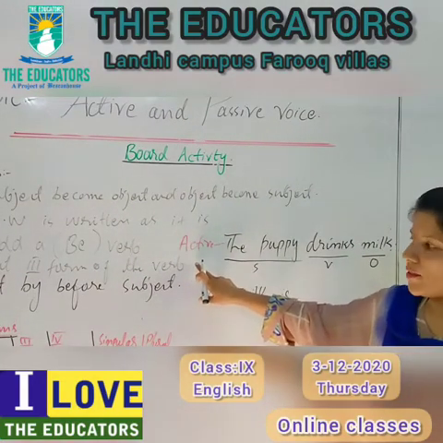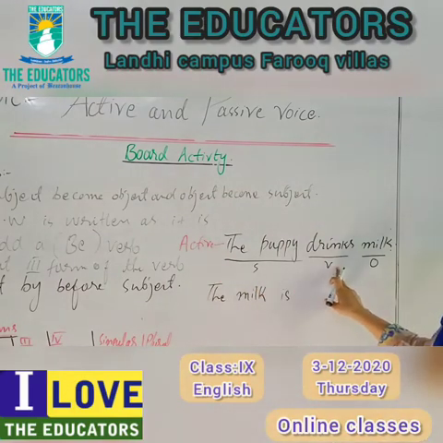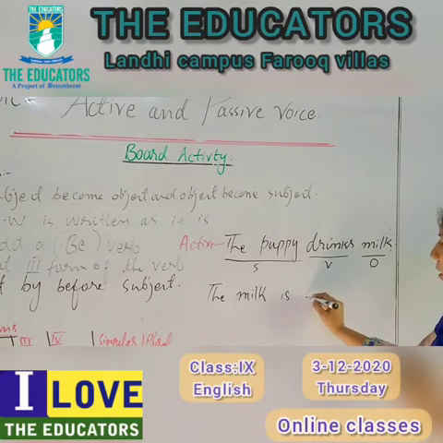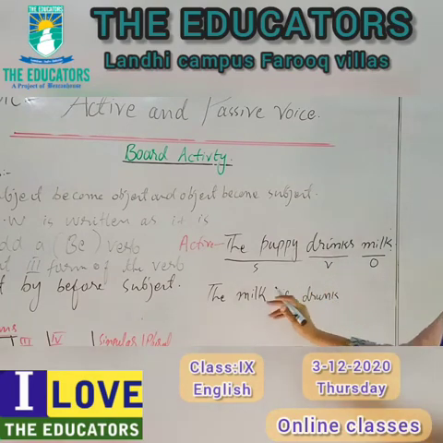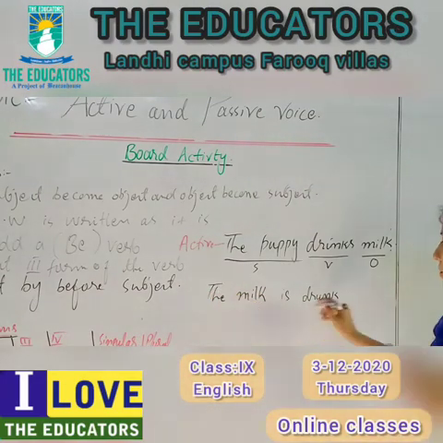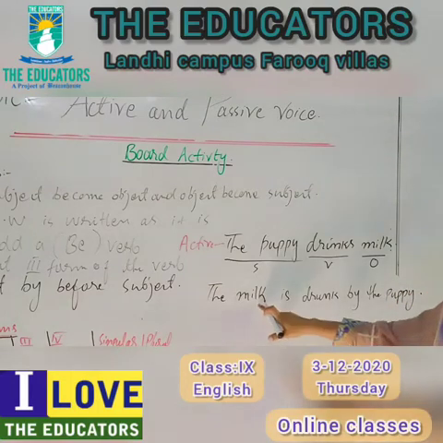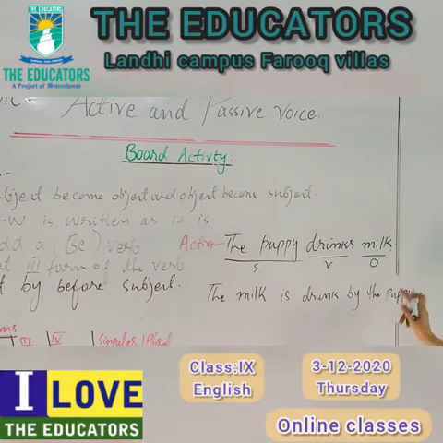And then we will go to the third rule. Add a be verb we have done. Fourth rule, put third form of the verb. The verb is drinks and the third form is drink, drunk. Put is done and put by before subject. By the puppy. The milk is drunk by the puppy. We transform active sentence into the passive form very easily.